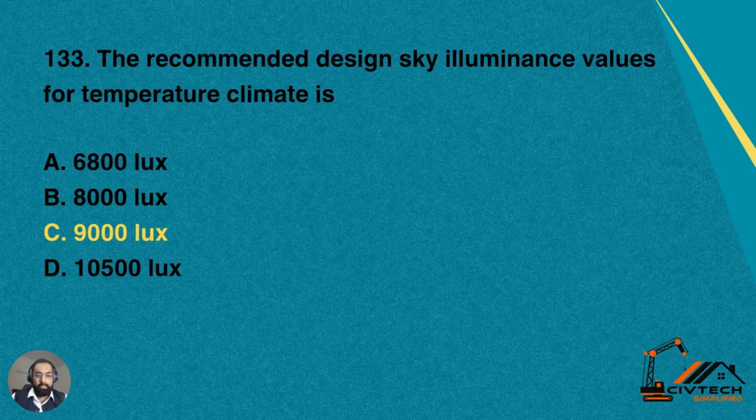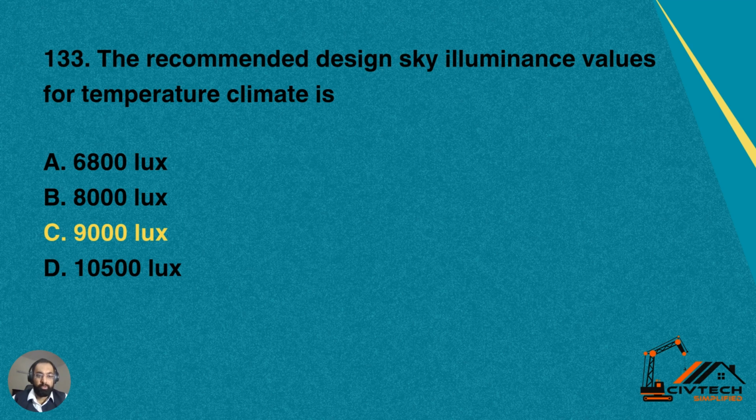So I checked these four in various papers, and one of them was reflected somewhere. So I thought that all of these should be brought to your knowledge, so that you are clear on these recommended illuminance ranges or values.